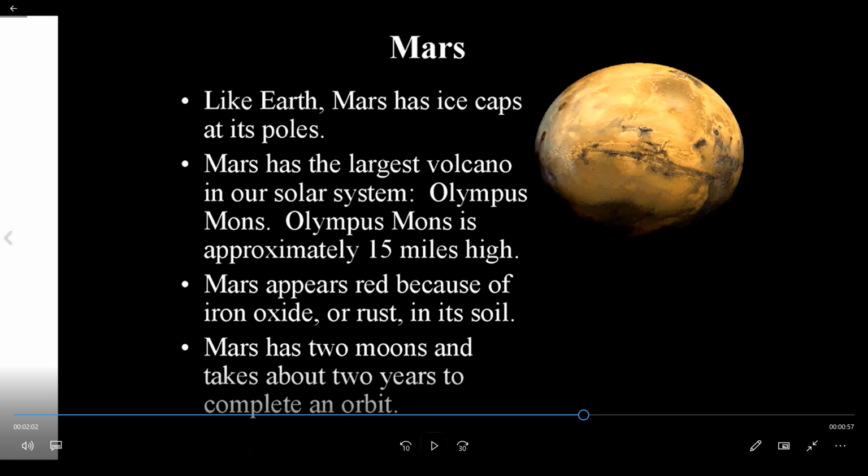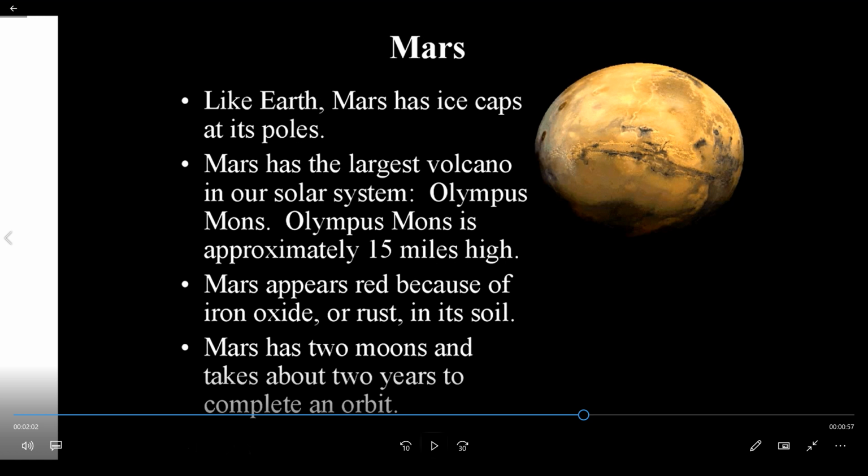Mars appears red in color because of iron oxide, or rust, in its soil. Third point, Mars has 2 moons and takes about 2 years to complete an orbit. So this is a little information related to the planet Mars.